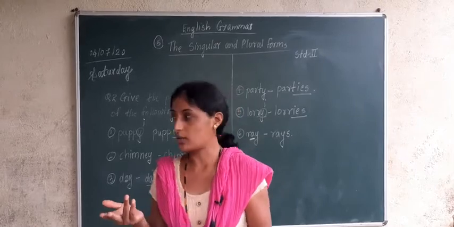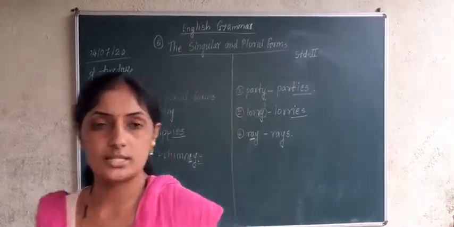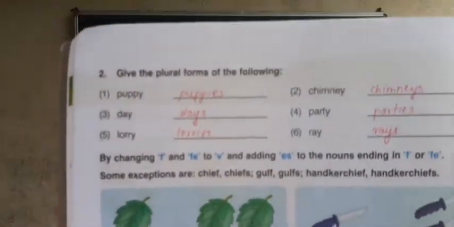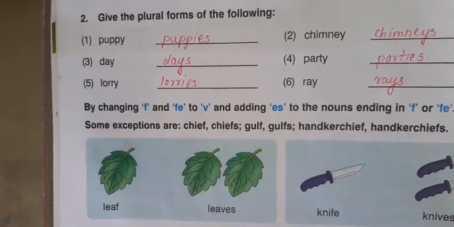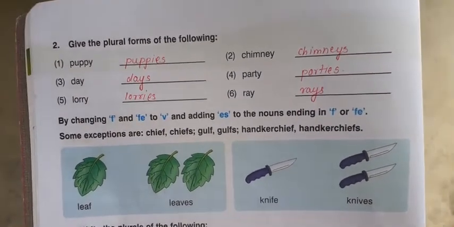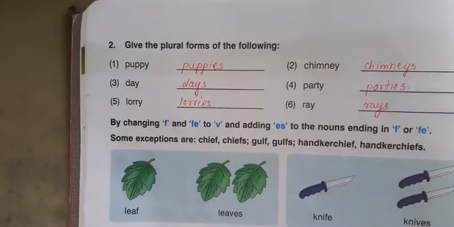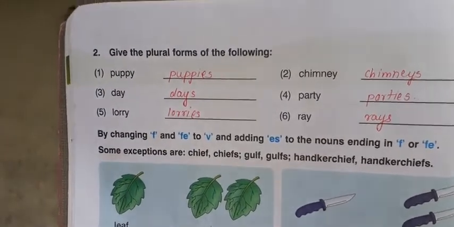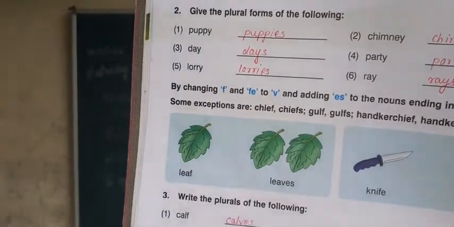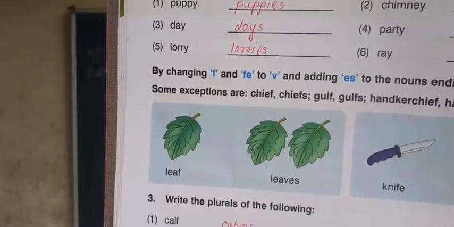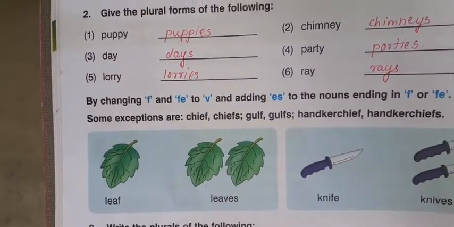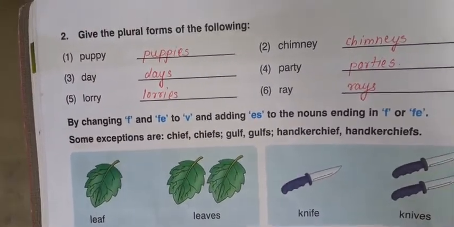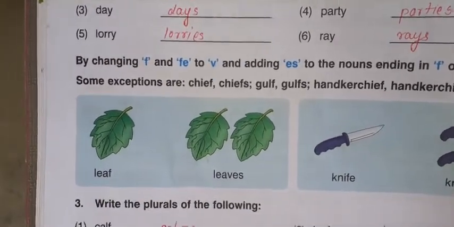Next question or the next rule which is given in the book is, see, like this it is. I will just read for you and I will explain you. By changing F and FE to V and adding ES to the nouns ending in F and FE. What has been said, by changing F, what is to be done, for words which have the letters F and FE at the end, those two letters have to be changed. Changed with what, changed with V.